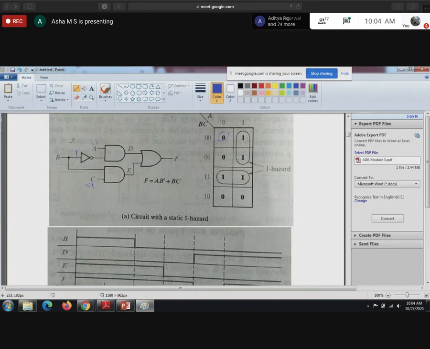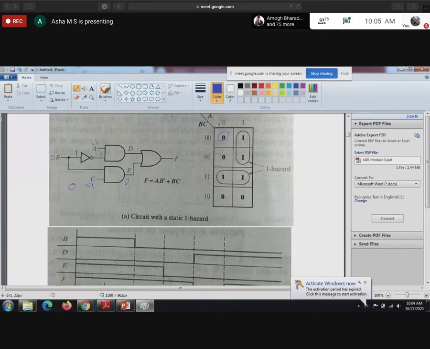A equal to 1, B, C are 0. With B equal to 0, because of the inverter it will become 1. Correct, right? So this is 0, so E will be 0. D will be 1, so F will be 1, because if any one of the inputs is high for the OR gate, the output will be high.